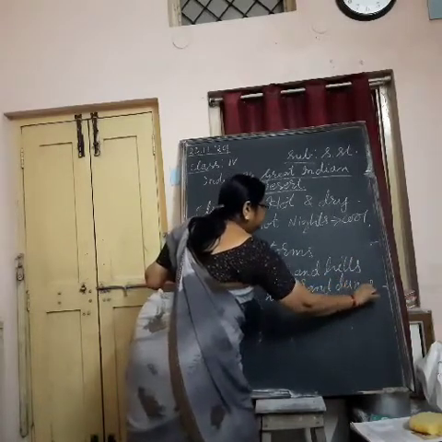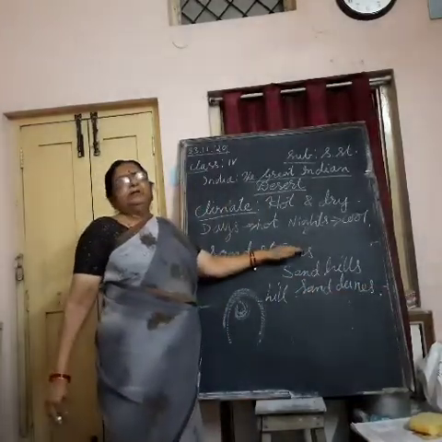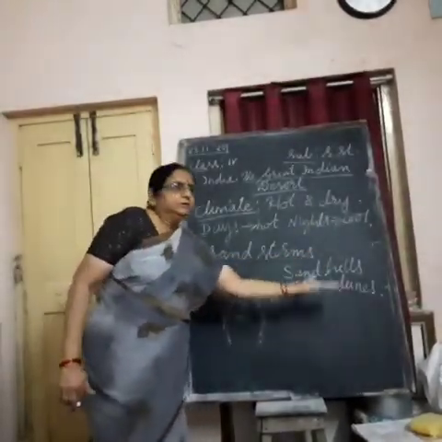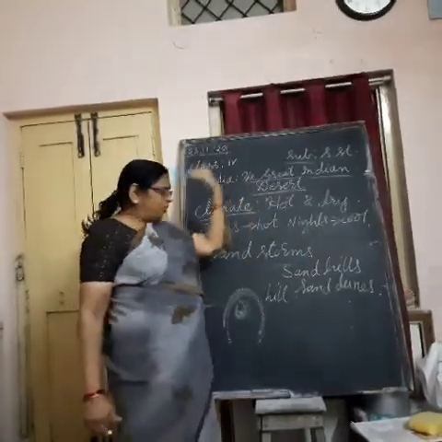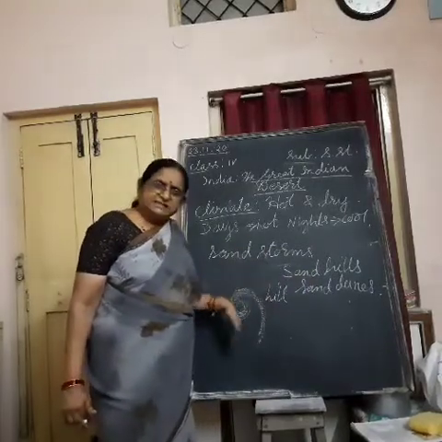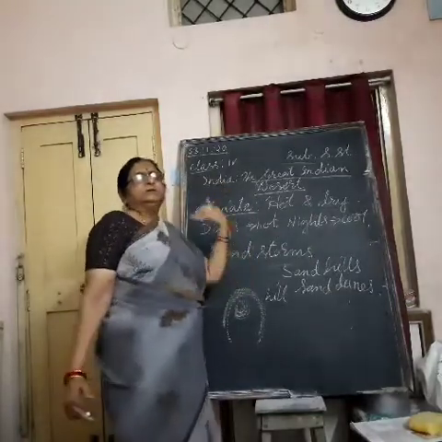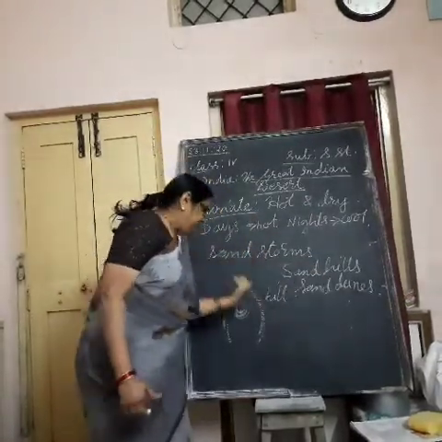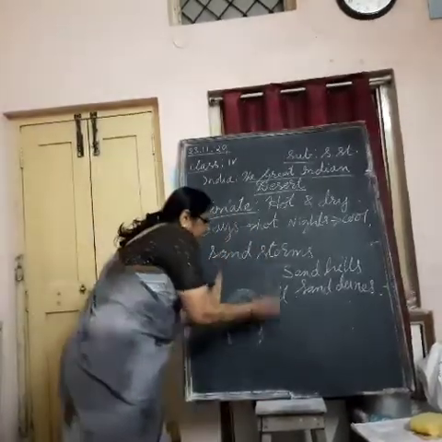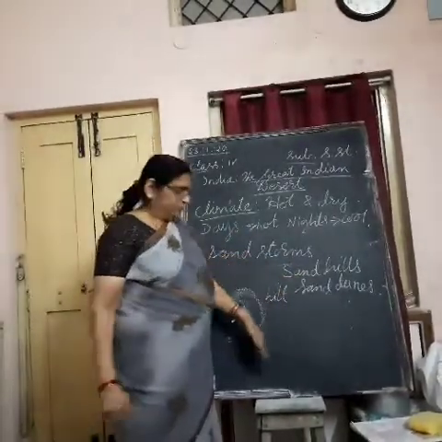What are these sand dunes? In deserts, sandstorms are common. Whenever the sandstorms blow, they lift the sand from one place and deposit it in another place when the speed of the wind reduces. This process continues many times. That is how sand from one place will be deposited in another place many times, causing a heap of sand like a hill, which is known as a sand dune.